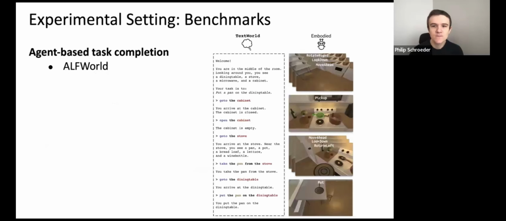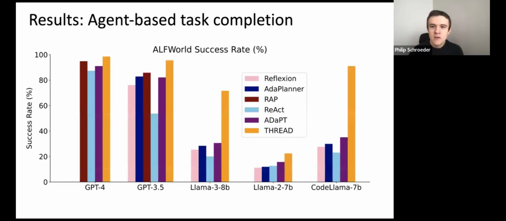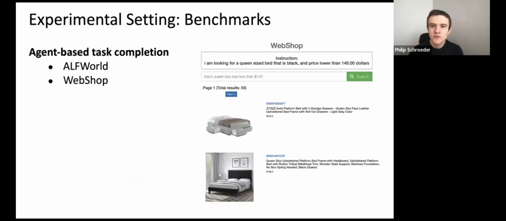We test thread in diverse settings involving long horizon tasks, including ALFWorld, which is the source for the first example we walked through. Thread significantly improves performance in ALFWorld for models of all sizes, ranging from GPT-4 and 3.5 to small Llama models. We also test on WebShop, which is a benchmark that tasks a model with purchasing specific items by interacting with the web shopping environment,